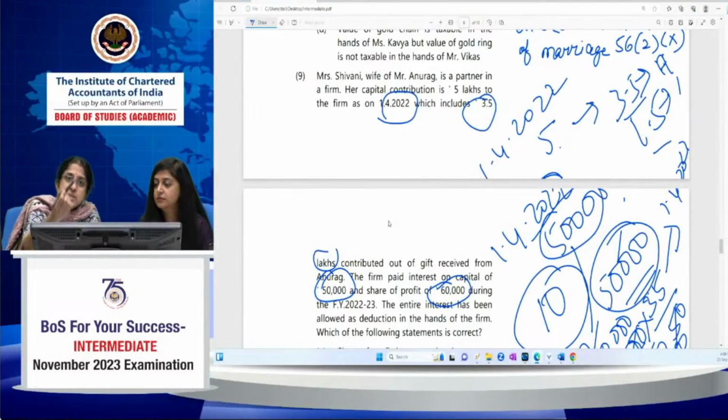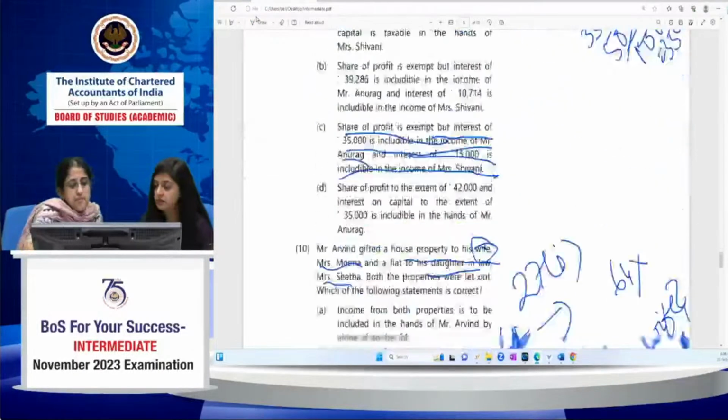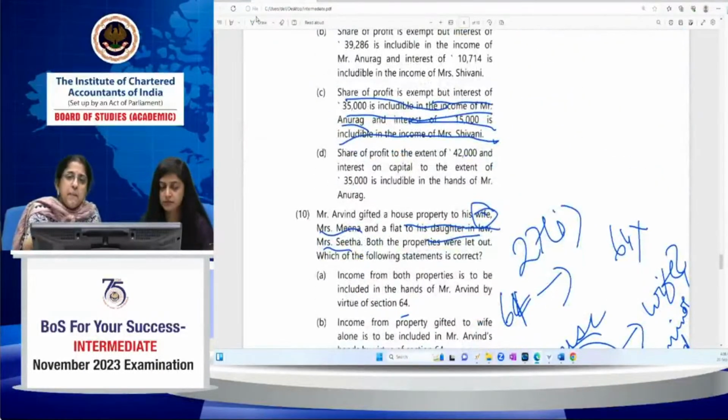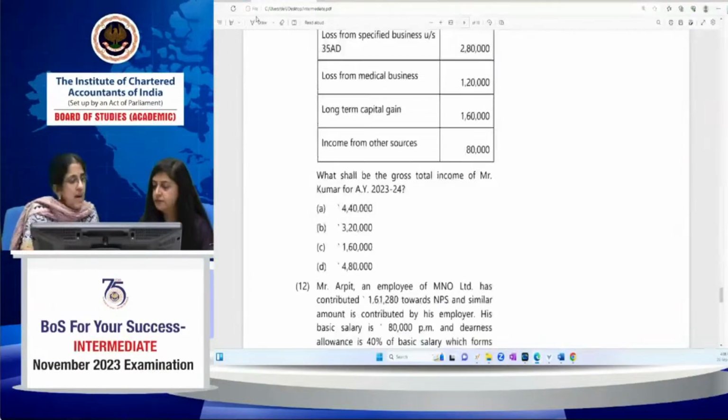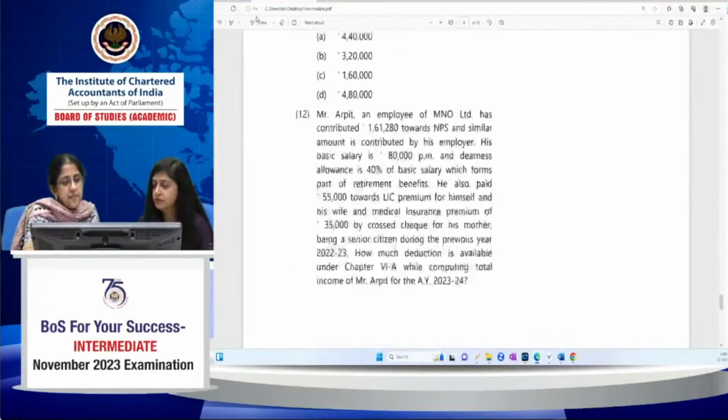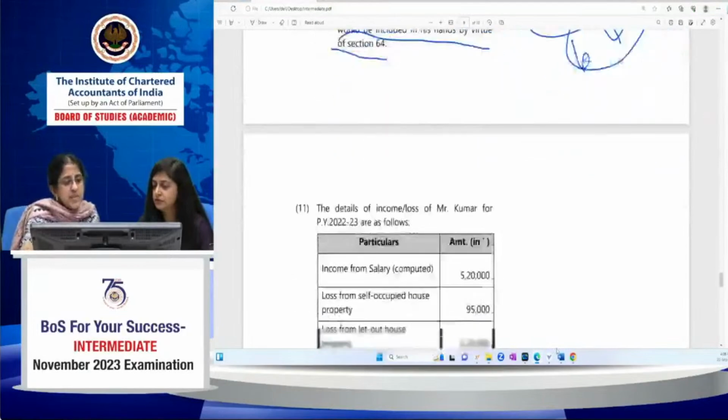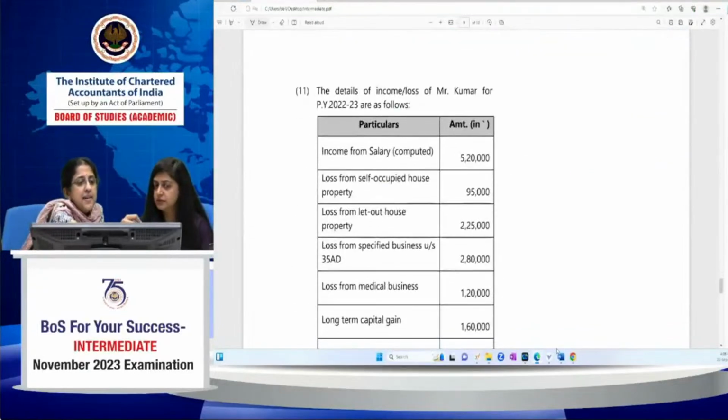For the current year, whatever was the capital contribution as on the first day, what is the amount gifted by the husband, and what is your own contribution, in that proportion you will have to consider. I hope this is clear to everyone. Clubbing provisions, this is also a very important provision. Share of profit, we are not clubbing because it's in any case exempt. It's clear, na, everyone?